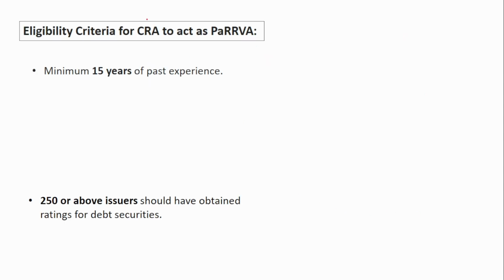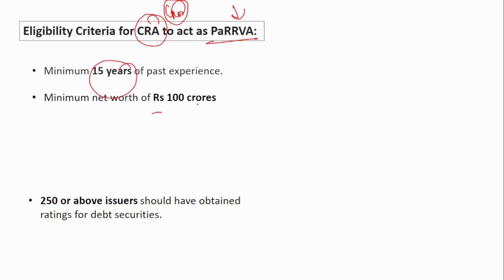So the eligibility criteria for a credit rating agency to act as a PaRVA. Who can act as a PaRVA? It is nothing but a credit rating agency. Credit rating agencies provide ratings for bonds issued by various companies, right? So they can act as PaRVA, but what is the eligibility criteria? They should have a minimum of 15 years of past experience. Minimum net worth should be 100 crores.